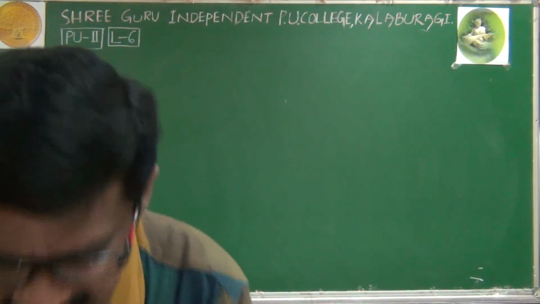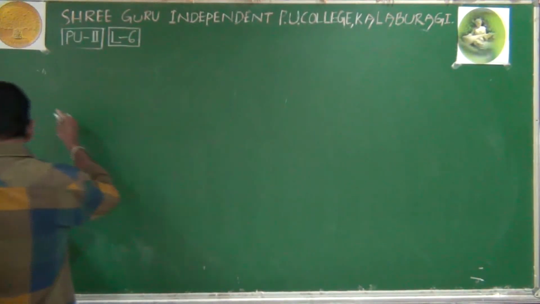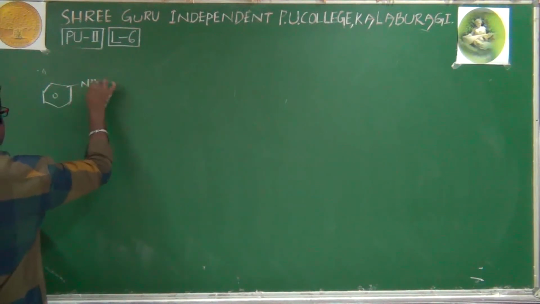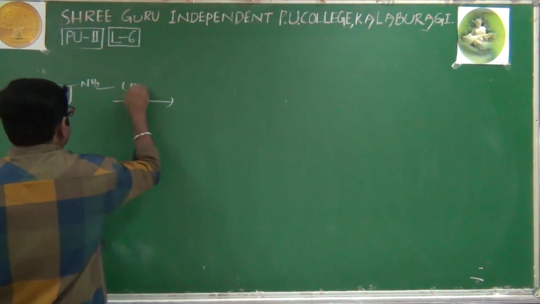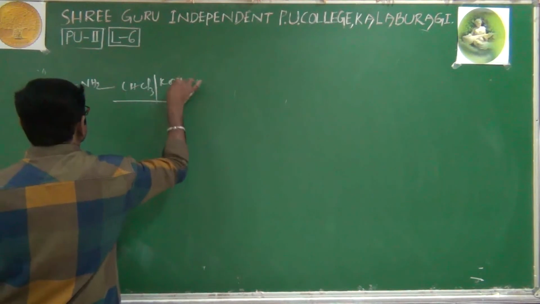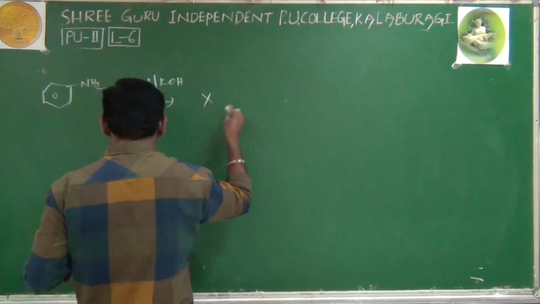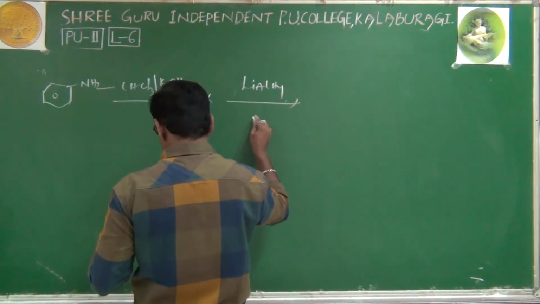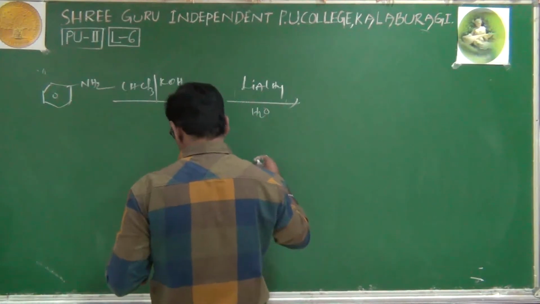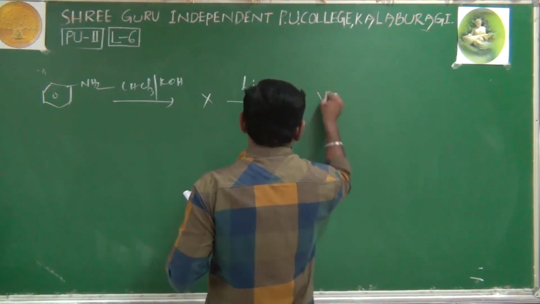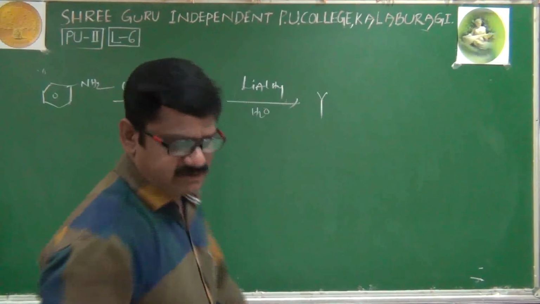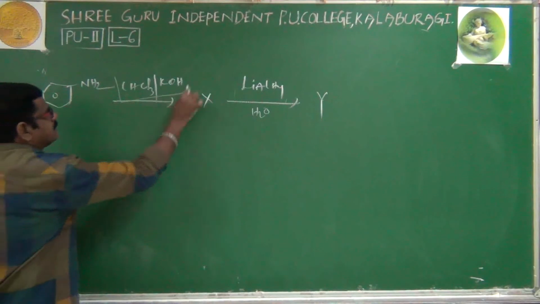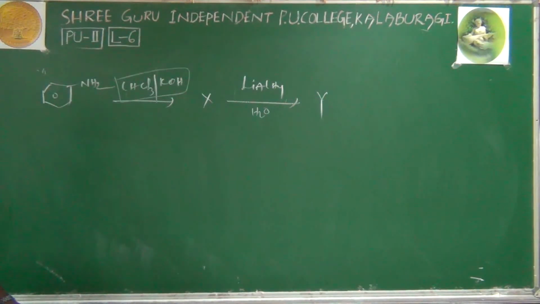One more question we'll see based on this carbylamine test. Aniline, chloroform and KOH, then we'll get X. X reacts with lithium aluminum hydride, followed by hydrolysis, then we get Y. The question asks what X and Y are. Very simple. Wherever you find chloroform and KOH, it is absolutely the carbylamine test, no doubt.